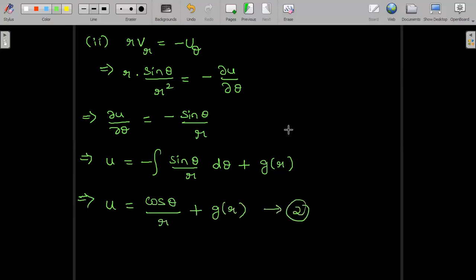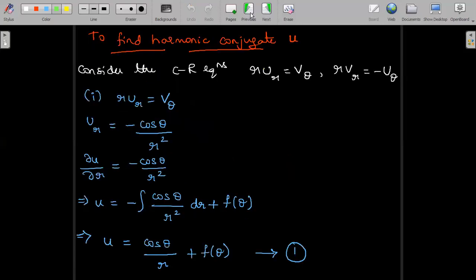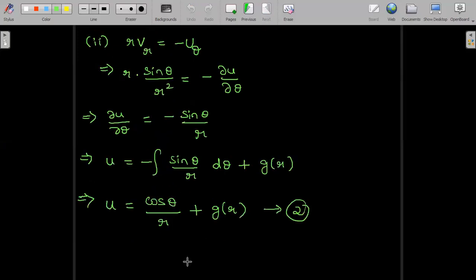Now observe equations 1 and 2. Are they same? Cos theta by r. Here also it is cos theta by r. So can I choose both the constants of integration as zeros? So we can choose to get a unique expression, correct?